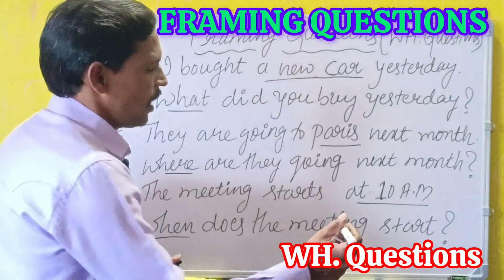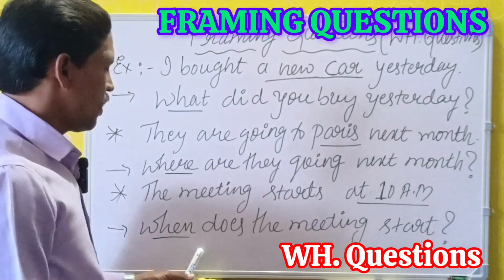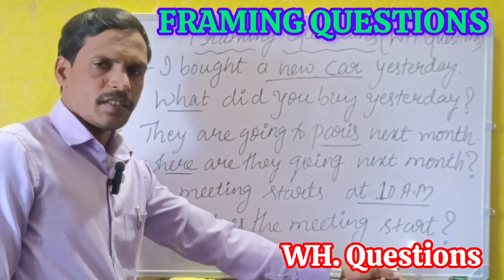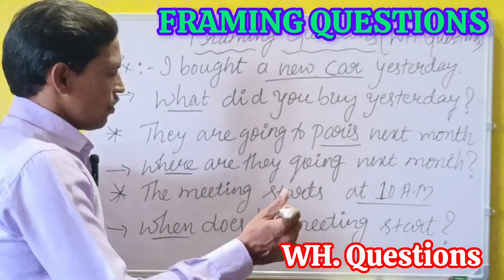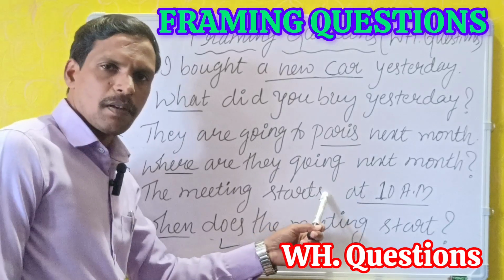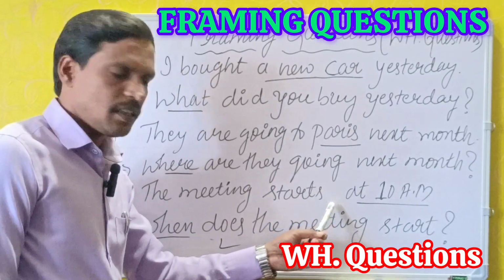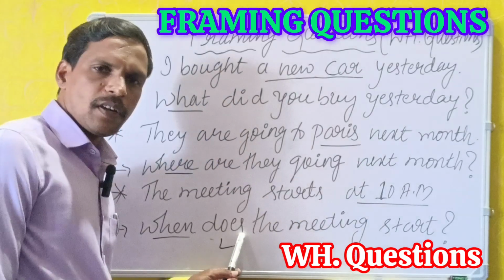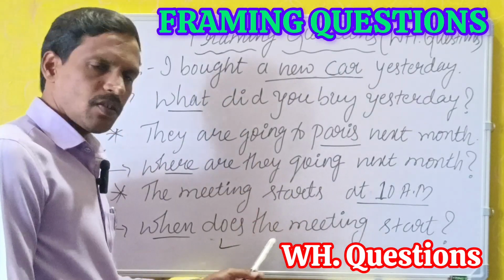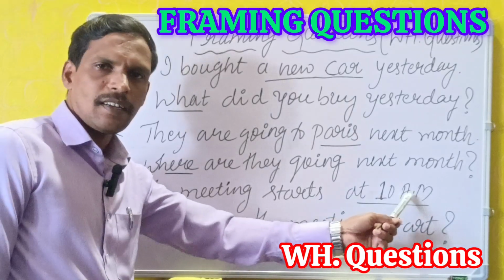So here we have underlined the time at 10 a.m. So the question is when does the meeting start? Here we have to use the helping verb does because the verb is in simple present. That is what starts. So if the verb takes s or es, we have to use the helping verb does when we are framing the question. So when does the meeting start? The answer is at 10 a.m.